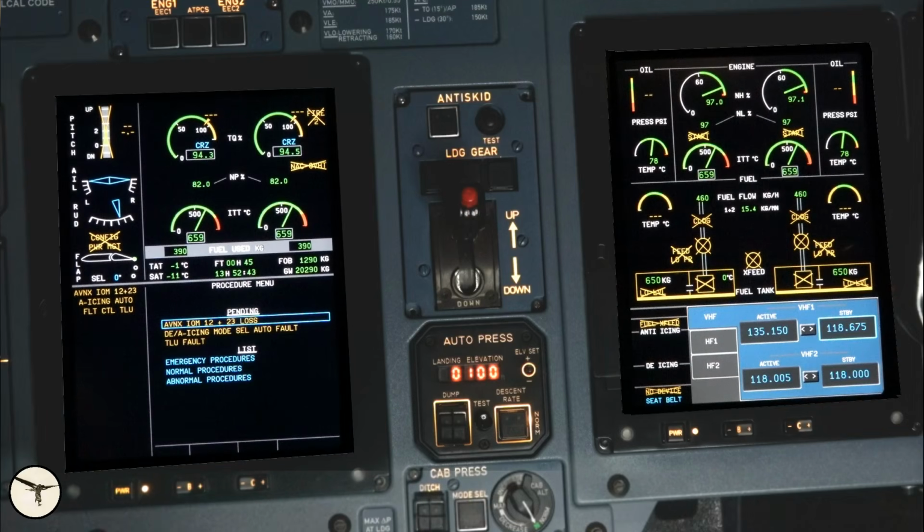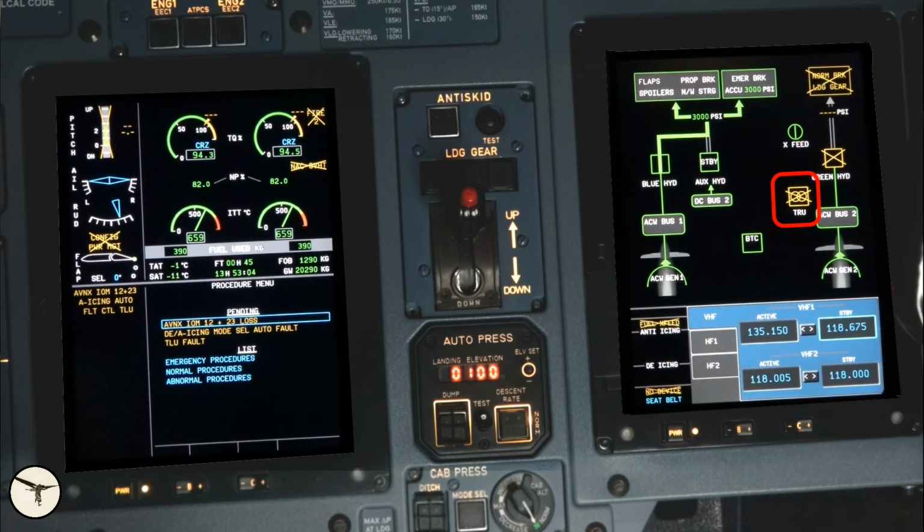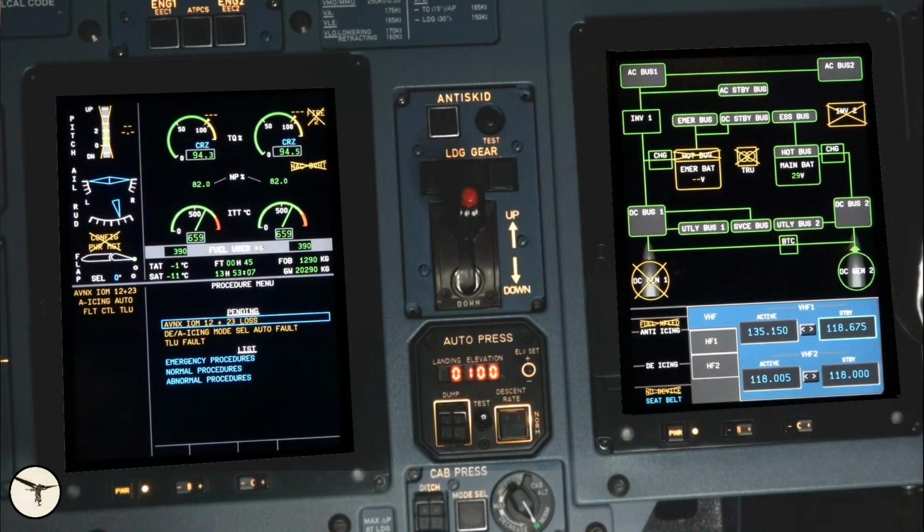Engine secondary page, we have lost almost all information except fuel quantity and fuel flow. We have also lost engine 1 and 2 oil pressure, fuel temperature, and engine start indication. Cabin page, we have lost oxygen system information, cabin temperature, information about the cabin temperature control. AC oil and hydraulics, TRU, and information about the green hydraulic system. Electrical page, DC generator 1, emergency battery, TRU, and inverter 2.